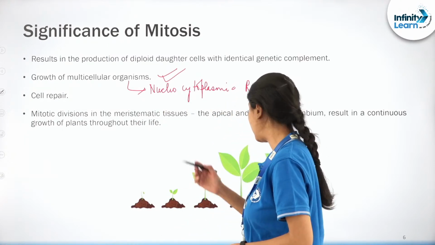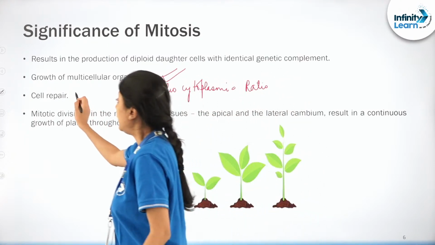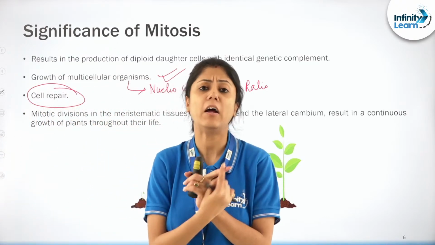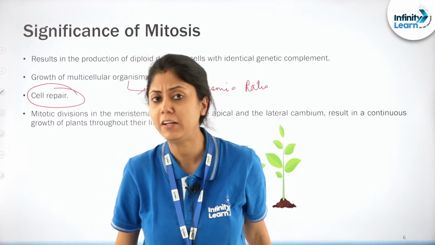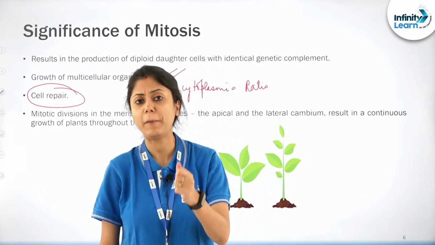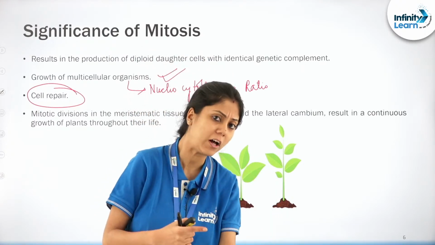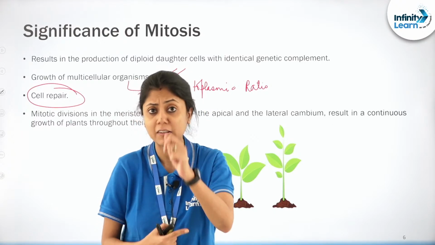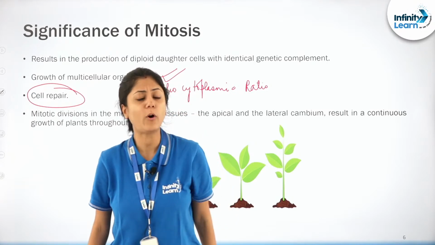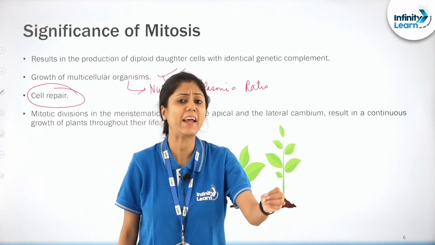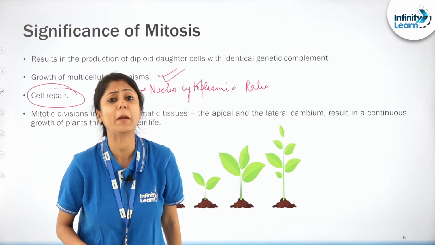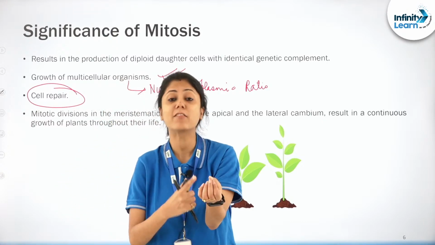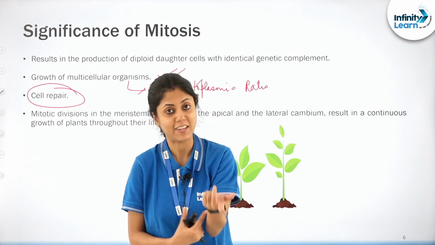After that, what else should I tell? Let me speak about cell repair, right? Often what happens is that you go to play in a field, okay? Now when you are playing in a field, you often fall down, you scratch your hands, sometimes you get a very deep wound, correct? But all the time, after a few days, however deep the wound may be, it will get healed, and that is because of mitosis again, correct?